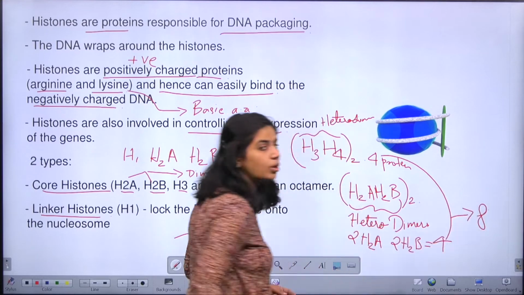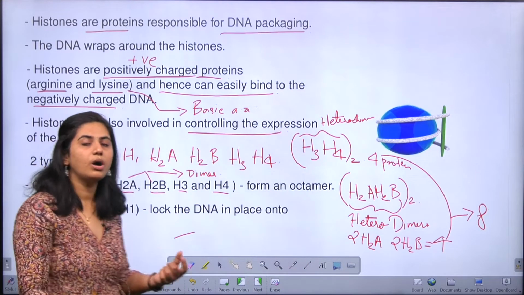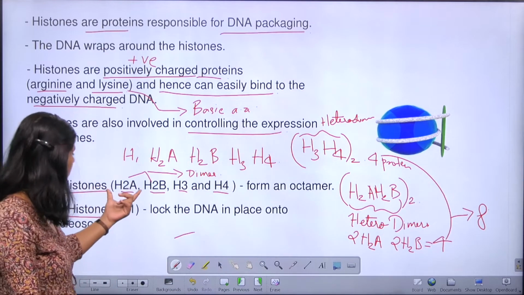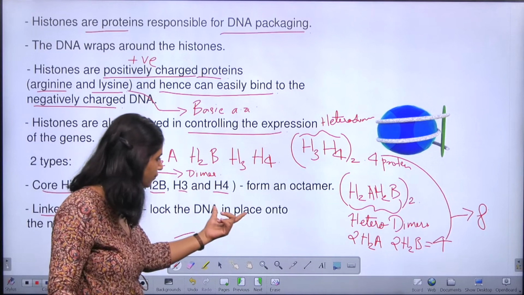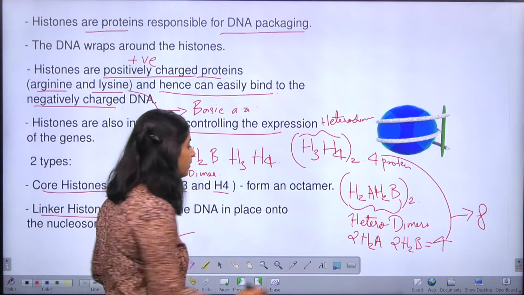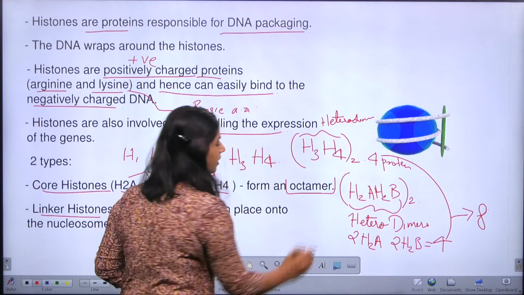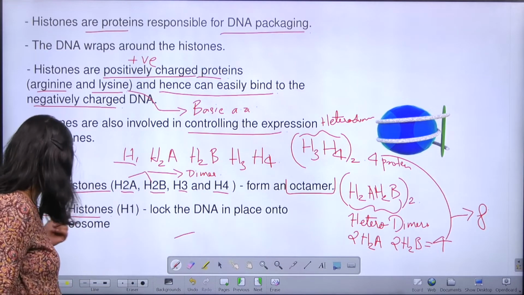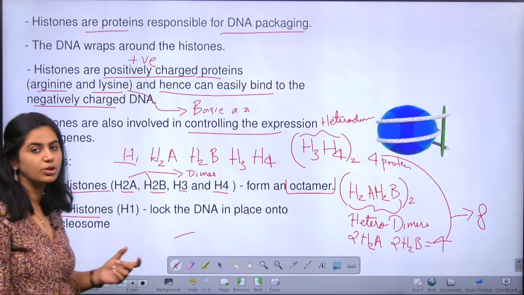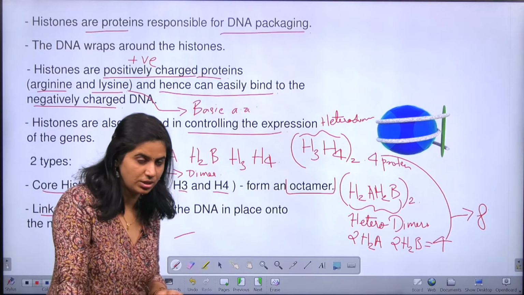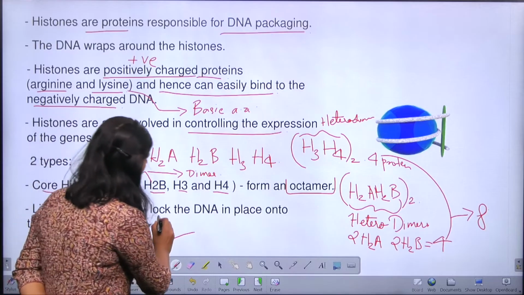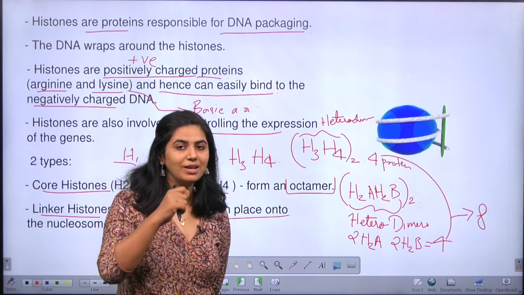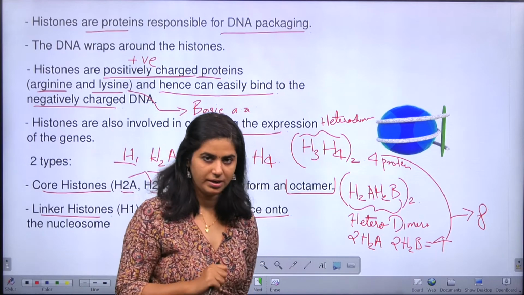Total is 8. So the core is also called the octamer. Octamer means 8. See here the core histones H2A, H2B, H3 and H4 form an octamer. Now let's see the only histone which is left, H1. So let's see what H1 does. H1 is also called the linker histone. Linker histone means it locks the DNA in place when the DNA is properly wound around the octamer, right?